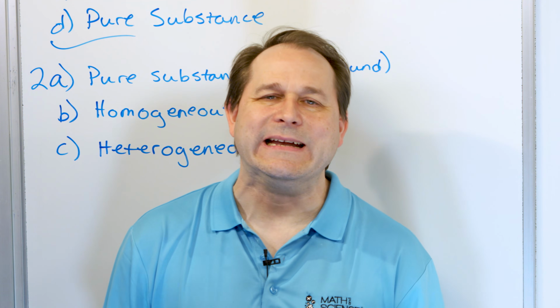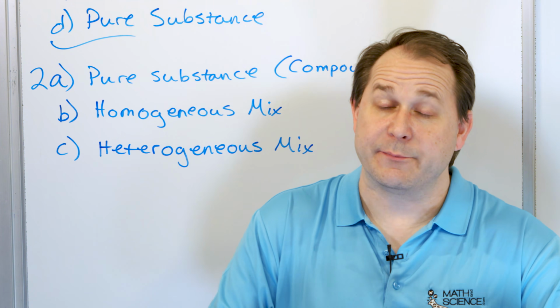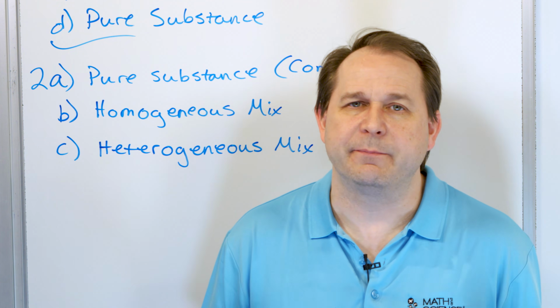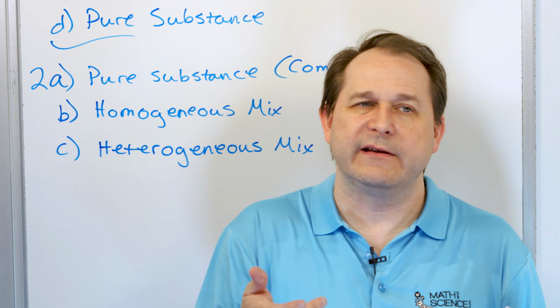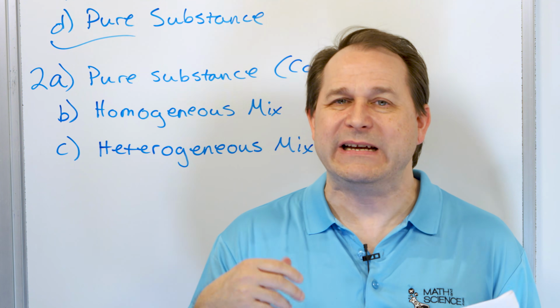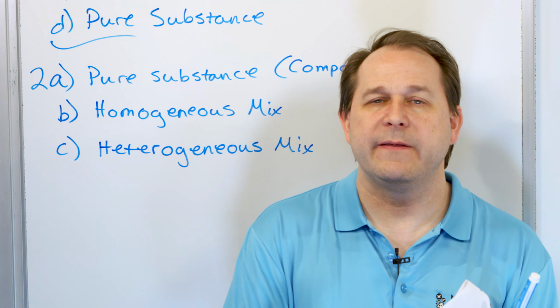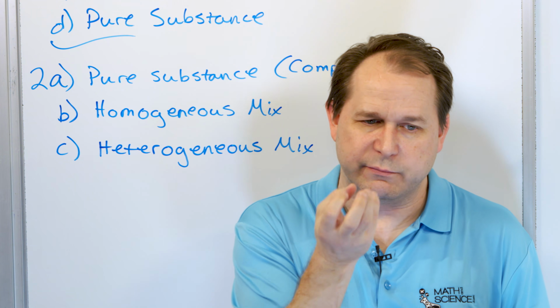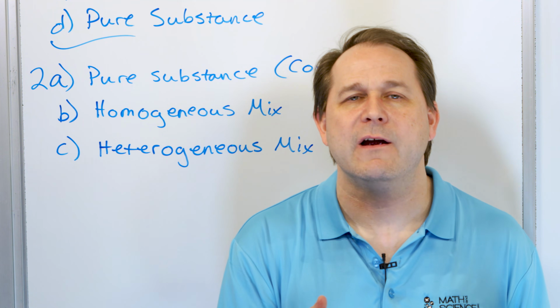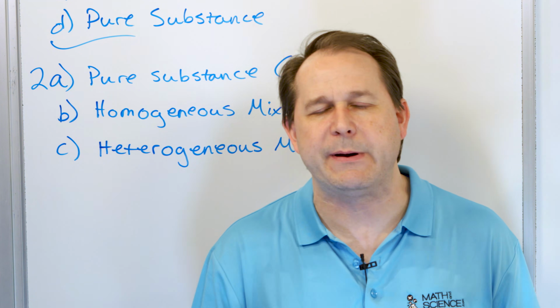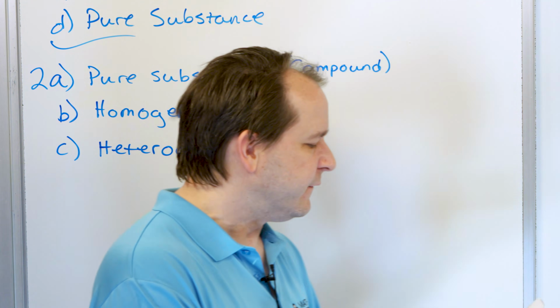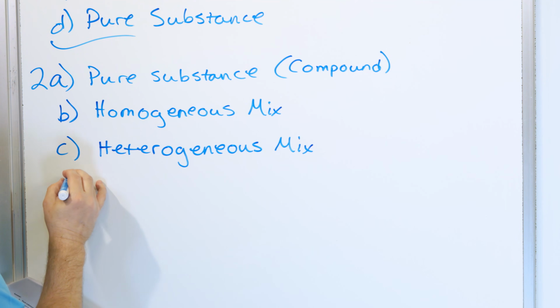Part D, wine. What is wine? Well, it is not a pure substance. I mean, it comes from grapes, but it's got alcohol in it. It's got other additives and flavors. It's a solution. Nothing settles out of wine. But it is a mixture of lots of different things that are in there from the process of making wine. And everything is uniformly mixed. If you sample the top of the bottle or the bottom of the bottle, you're going to get the same concentration. So that is a homogeneous mixture.